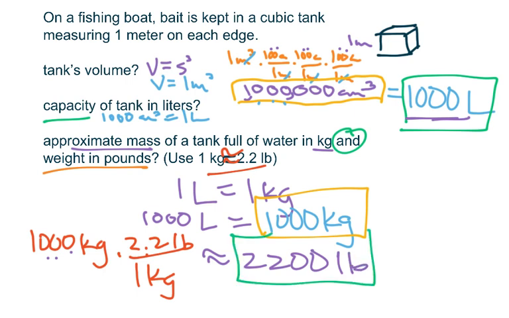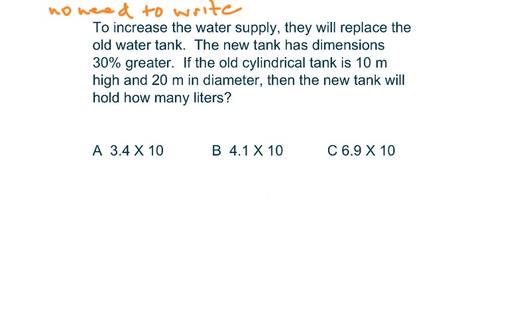All right. Now, the next question is connected to this one, and you don't have to write the next question. You will have to do something with it. So it says right here, no need to write. I just want you to think it out. To increase the water supply, they will replace the old water tank. The new tank has dimensions of 30% greater. If the old cylindrical tank is 10 meters high and 20 meters in diameter, the new tank will hold how many liters? Ooh, big question. And they give us choices. So you're not going to write this. I just want you to think about it. All you're going to do is answer. And you have choices. Do you think it's this in yellow? Do you think it's the purple? Or do you think it's the blue?